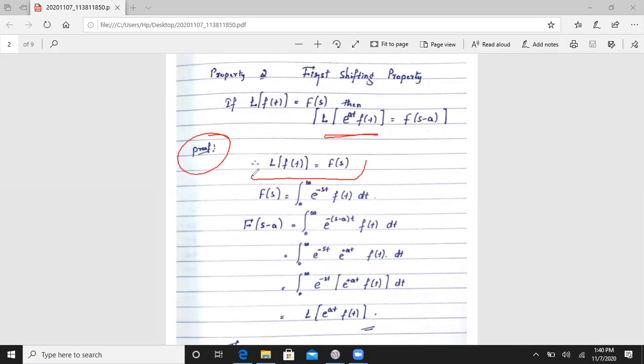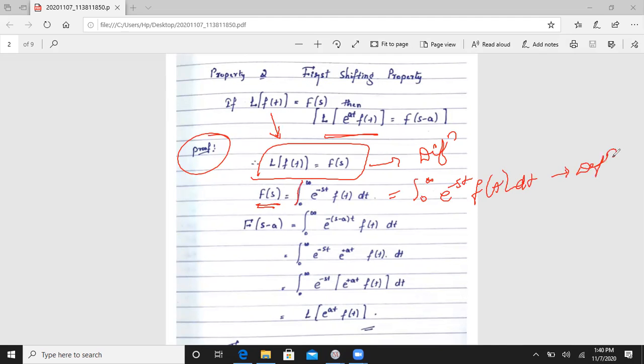First, what will we write? This is our given. That means Laplace transformation of f of t is equal to F of s. This is by our definition. And F of s is equal to the integration over 0 to infinity e to the power minus st f of t into dt. This is also our definition.